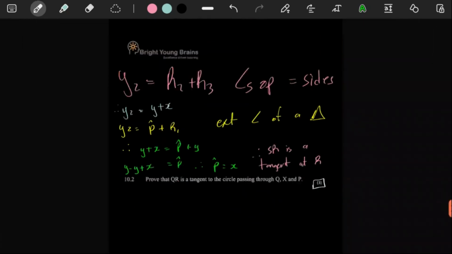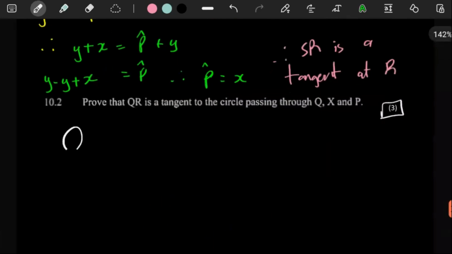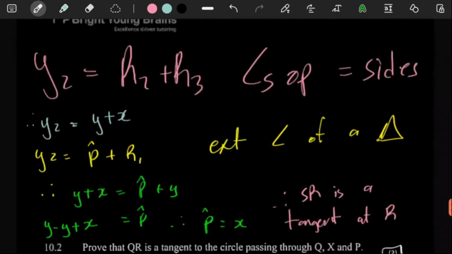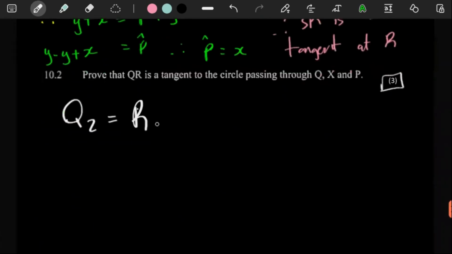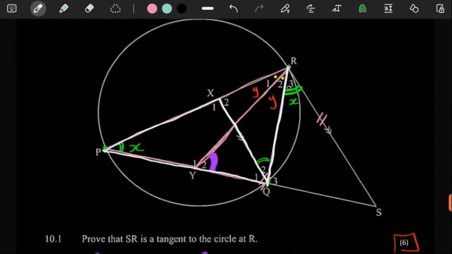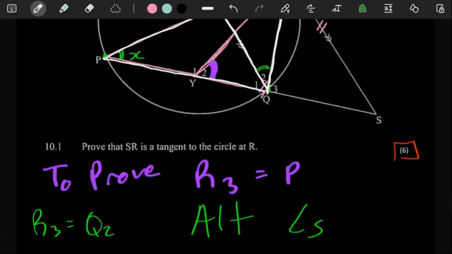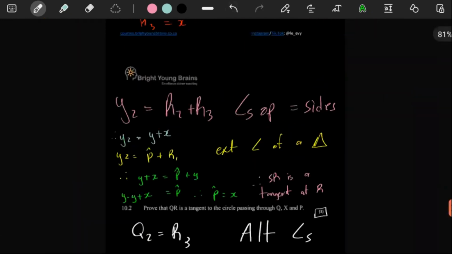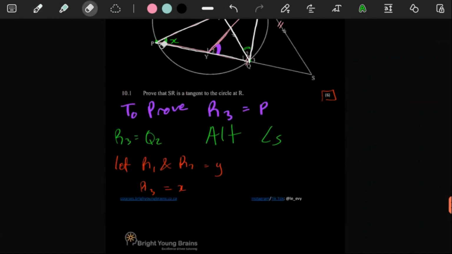So here we can say Q2 is equal to R3. Yes, this is R3. So this is equal to that because of alternating angles. Remember, in the previous question, that did not necessarily help us. So it's literally one of those situations where you write it out, but it really doesn't amount to anything, so you can actually just remove that.